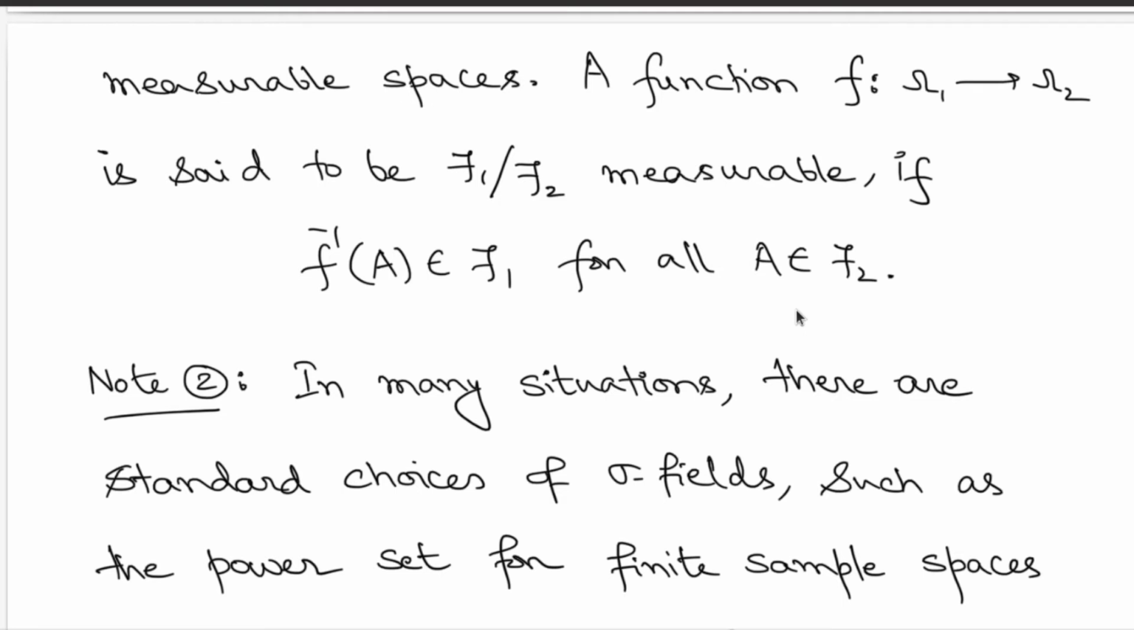And if it so happens for a function f defined on a domain Omega 1 to the range Omega 2, with the associated sigma fields script F1 and script F2, that this holds, then I am going to call it script F1 over script F2 measurable. So this is the definition. This is the restriction that we impose on a general function. If it happens, then we introduce this concept of measurability.